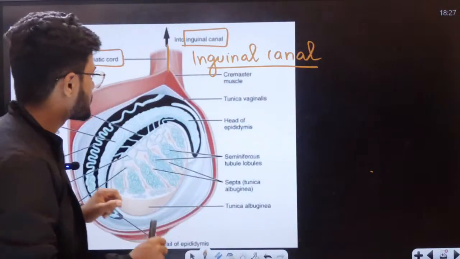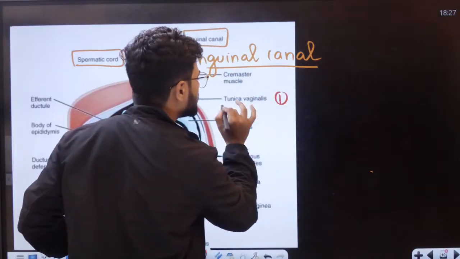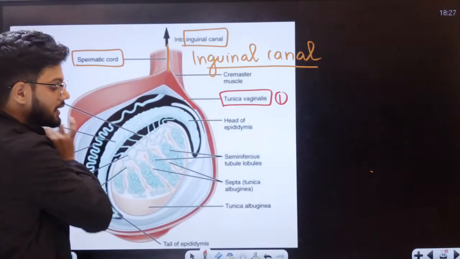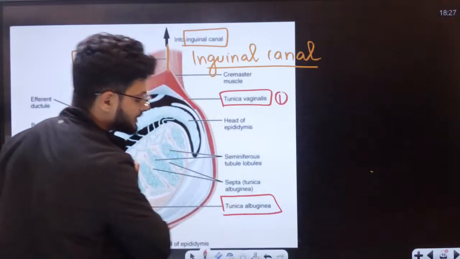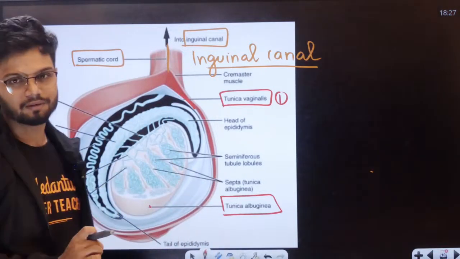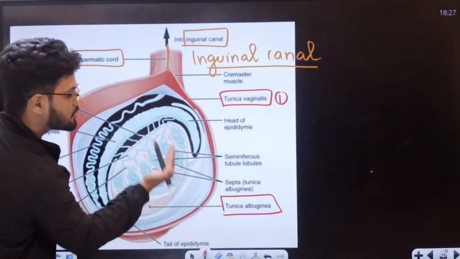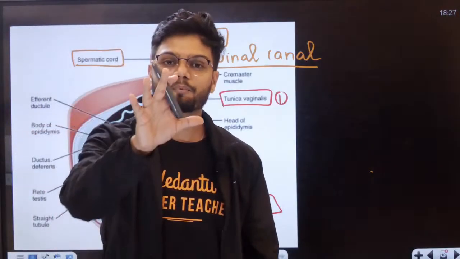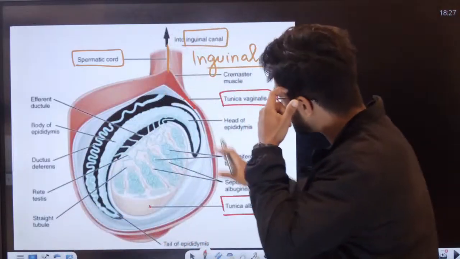Okay, 3 coverings. See, students, first outermost covering is called as your tunica vaginalis. This is the outer covering here. Then we have the second layer. Can you see here? That is called tunica albuginea. Then there is one more layer called as tunica vasculosa. It's not mentioned here. There are 3 different layers around the testis. Do you see that? Ultimate protection, full protection is there.